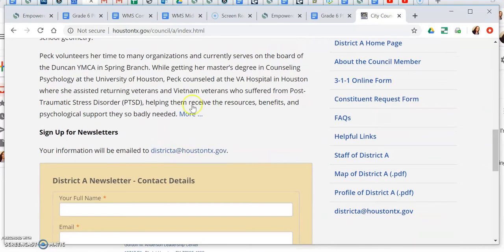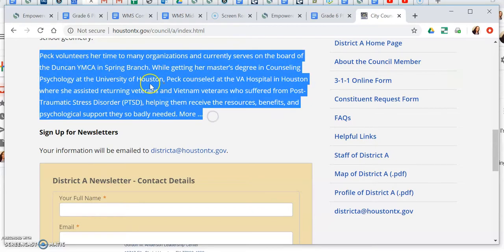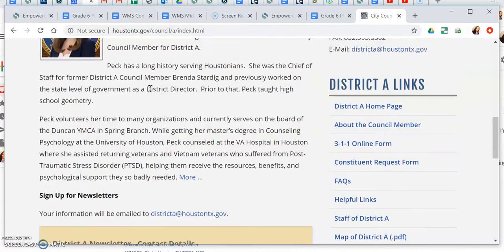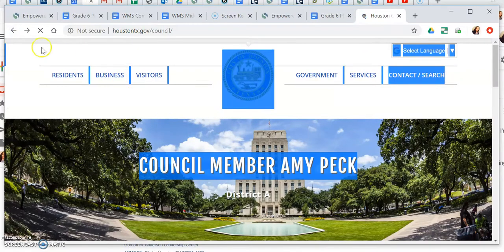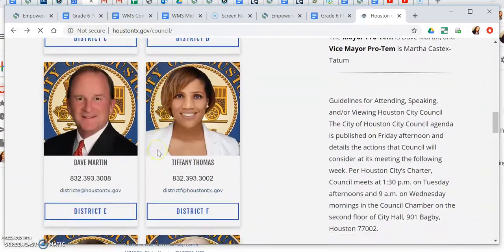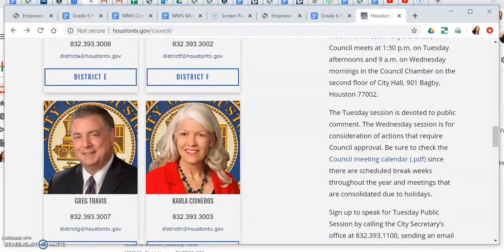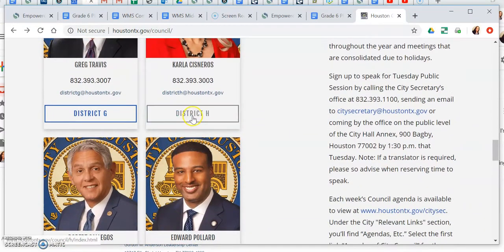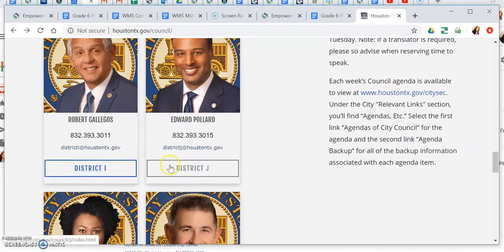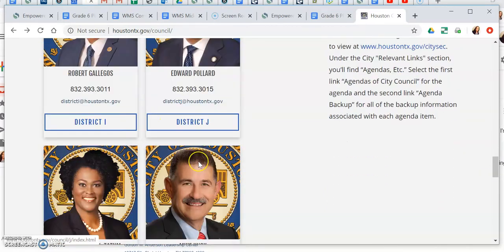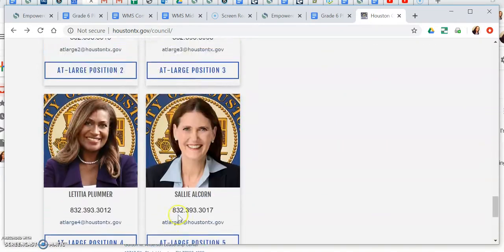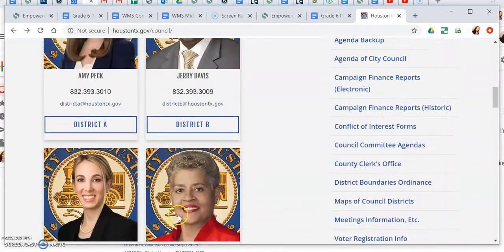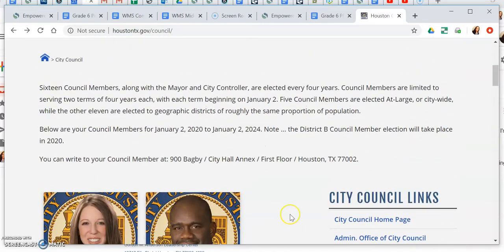And there's information here about the different things that she supports. So depending on what you want to write about, that can help you determine who you may need to write in City Council, because there are multiple individuals that you can write who likely service different issues. So take some time and kind of do some research, peruse their different backgrounds, notice that their information is here for when you get ready to write your letter to them. Okay, it's quite a few here. So you have lots of different options of individuals to write.